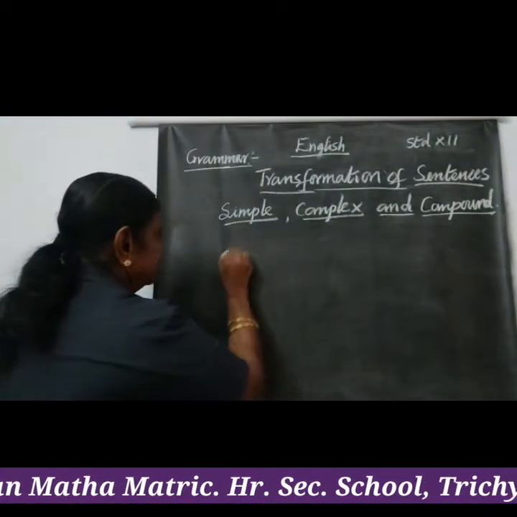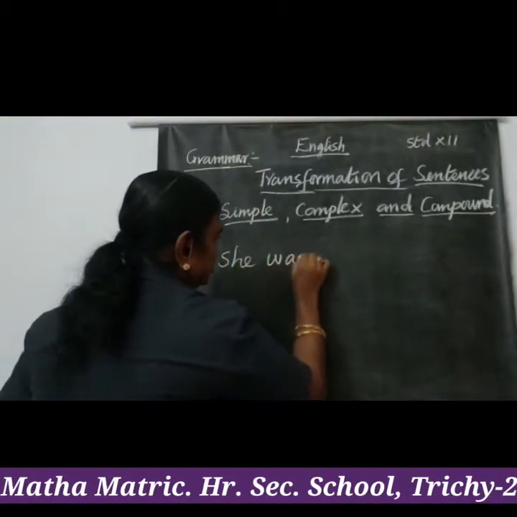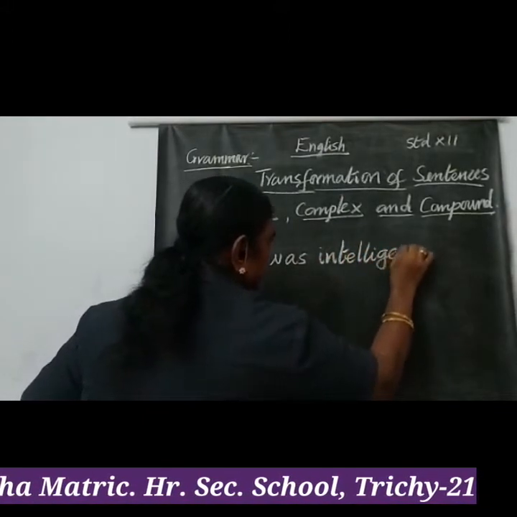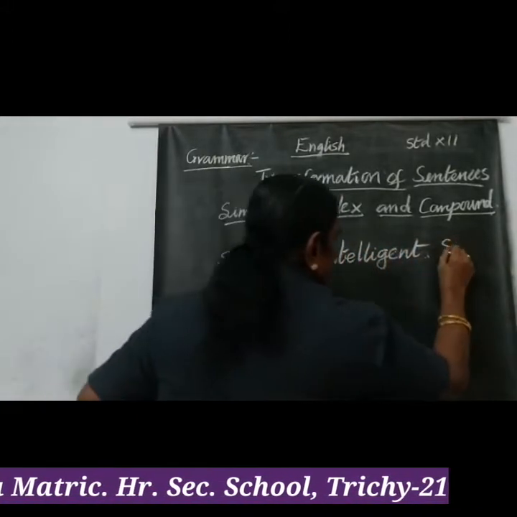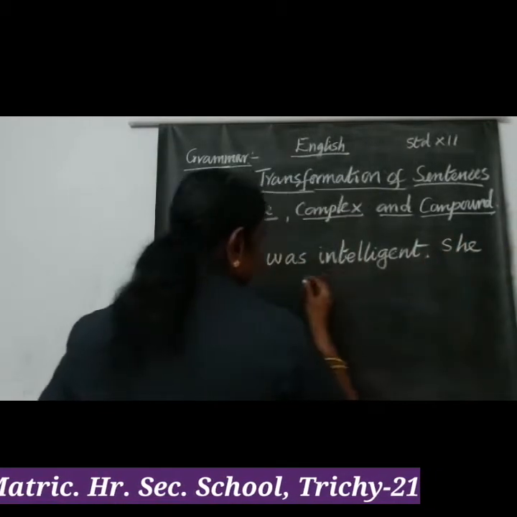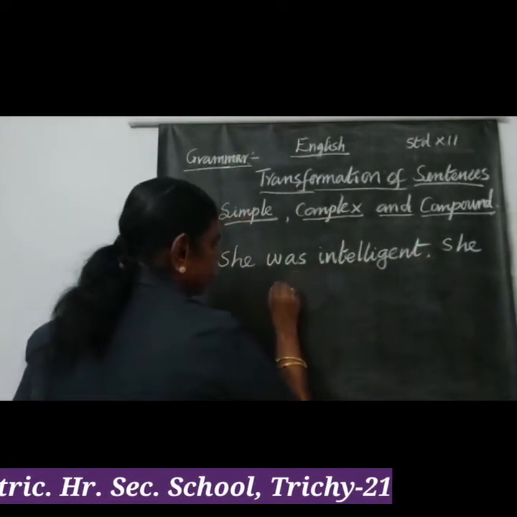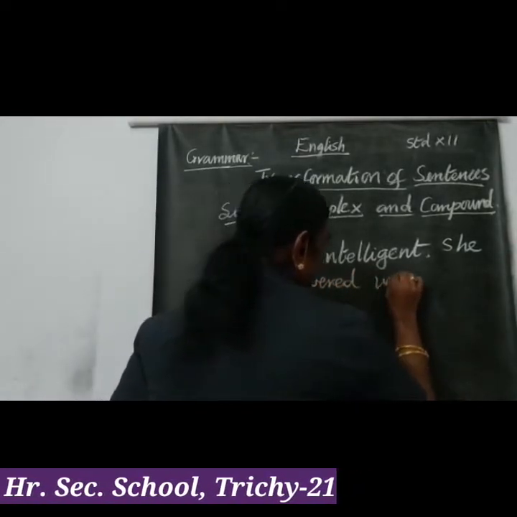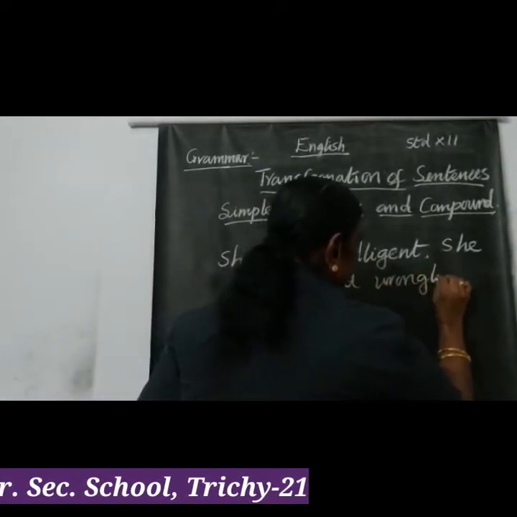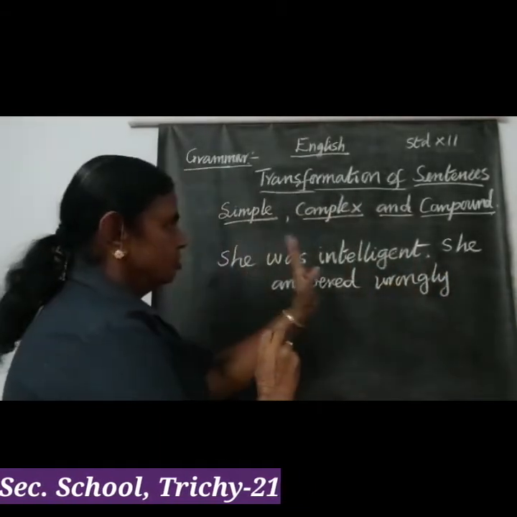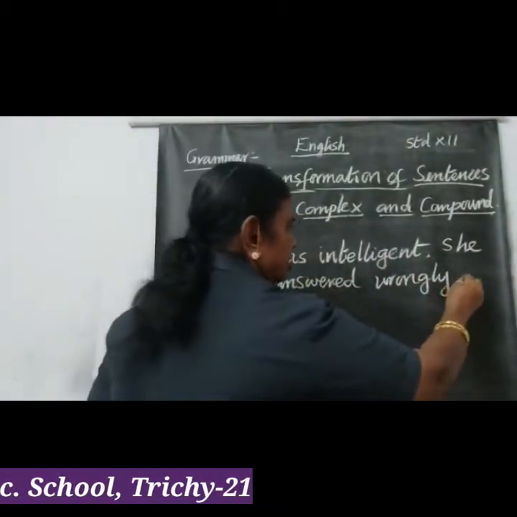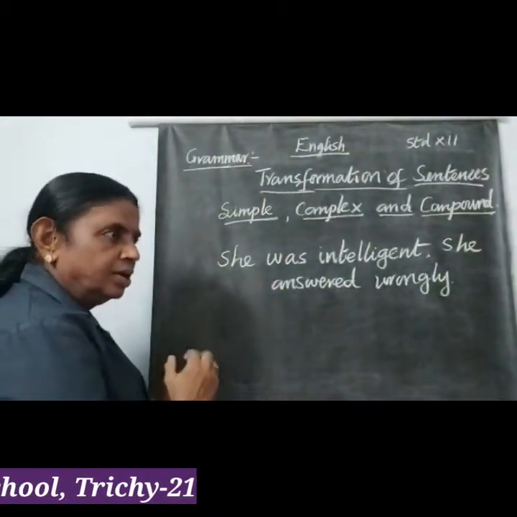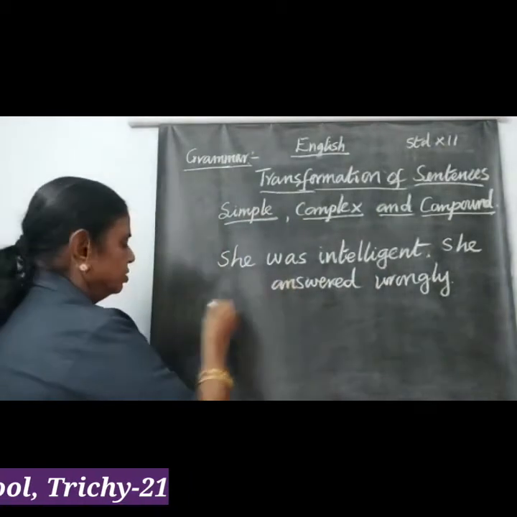She was intelligent. She answered wrongly. How to combine these sentences? See, two different sentences. She was intelligent. She answered wrongly. Now, if I just want to combine these two sentences into a compound sentence, I can just write it.